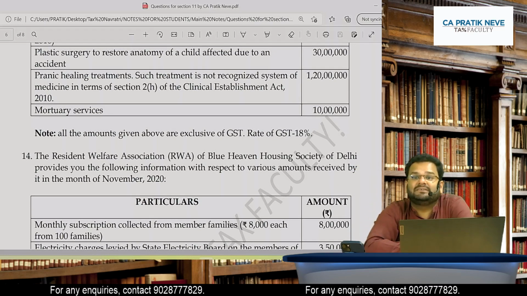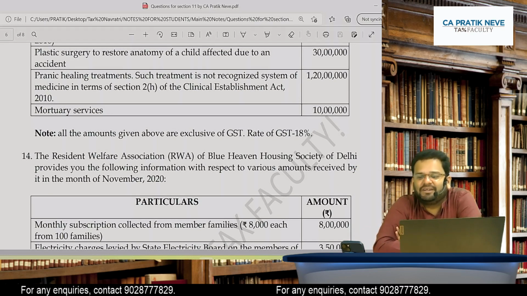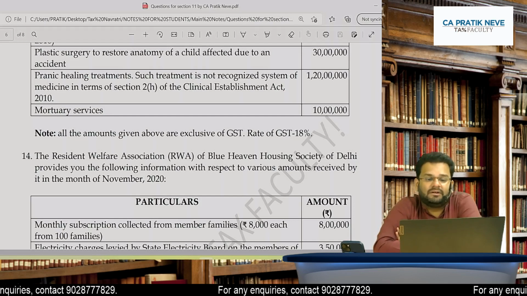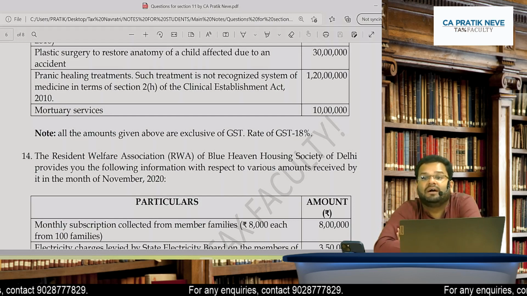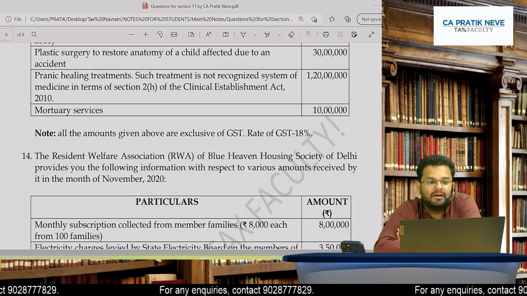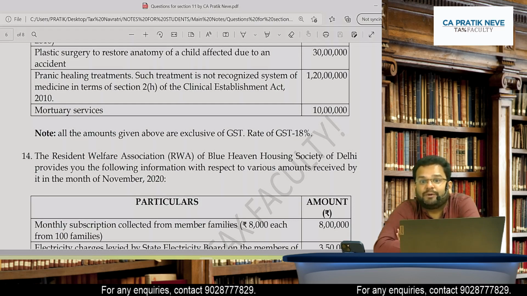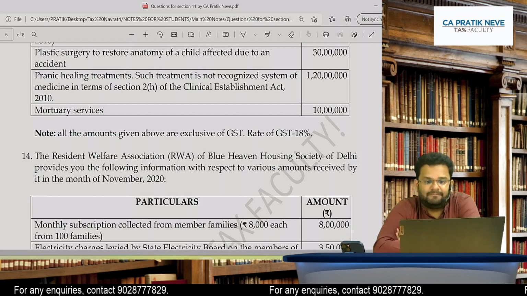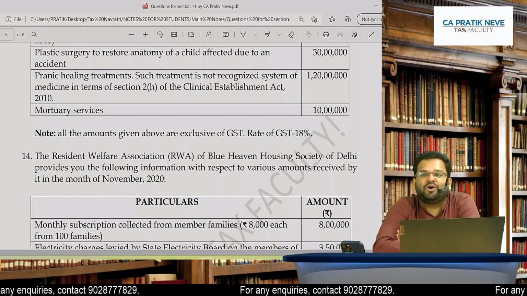Usually plastic surgery is taxable, but it is for restoring the anatomy of child, so it will become exempt. It will fall in definition of health care. Pranic healing treatments, and they are telling you that such treatment is not a recognized system of medicine, so it is of course taxable.